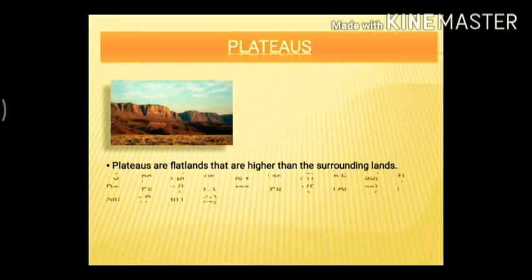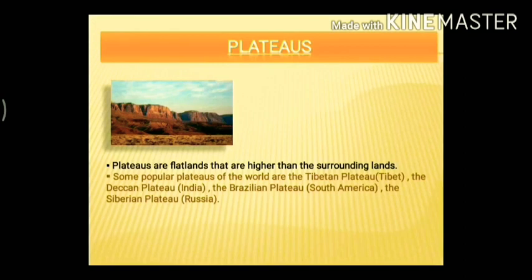All right. Now, what are some popular plateaus of the world? That is the Tibetan Plateau, that is in Tibet. The Deccan Plateau we have in India. The Anatolian Plateau, that is in Turkey. It is in Asia. The Brazilian Plateau in South America, and the Siberian Plateau in Russia. So these are the most common plateaus in the whole world. Understood? Now, next, plateaus cover about 45% of the land surface.